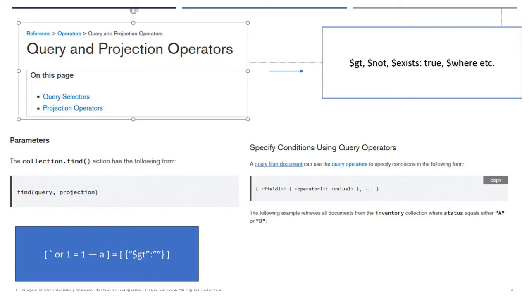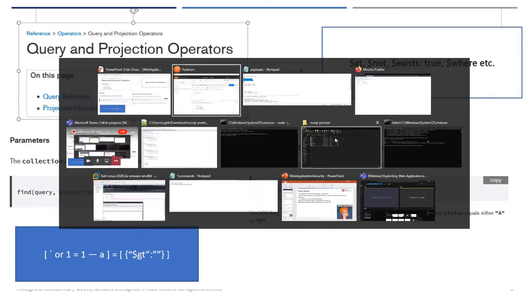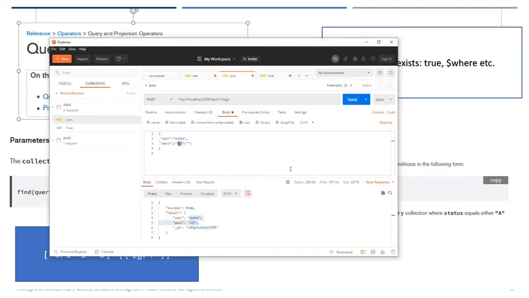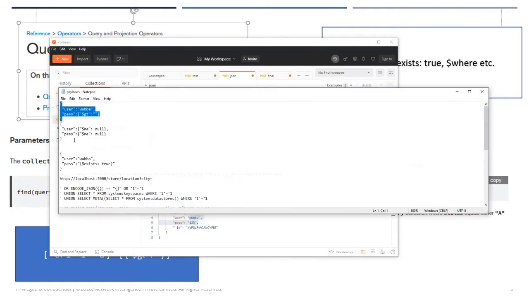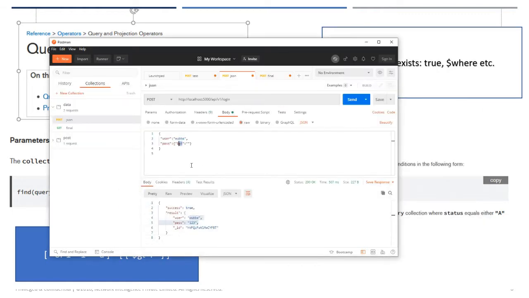So let me try one more thing. Let me reload. So let's try without using a password. Let me try this also. See, it is allowing. Again, not equal to null. Again it's true, and it will take the first user.